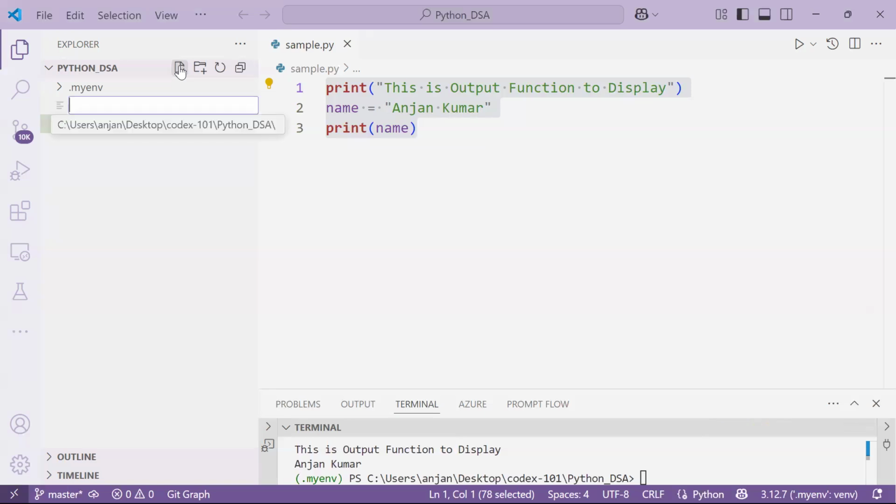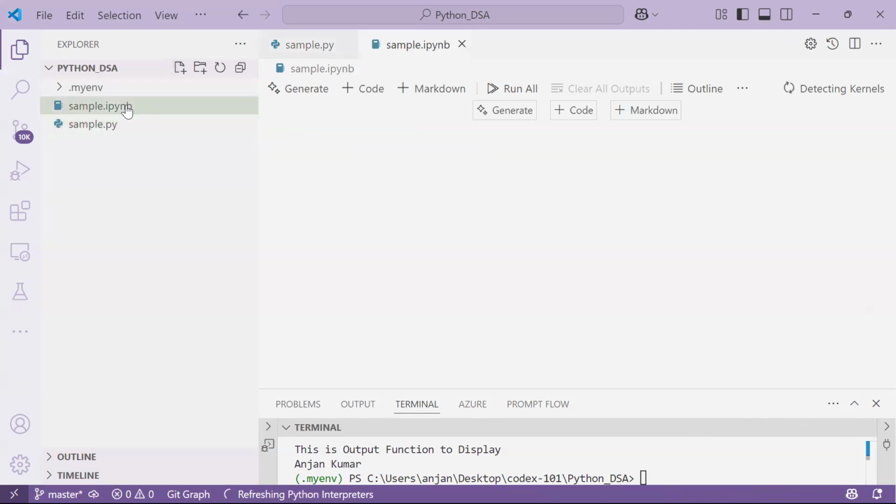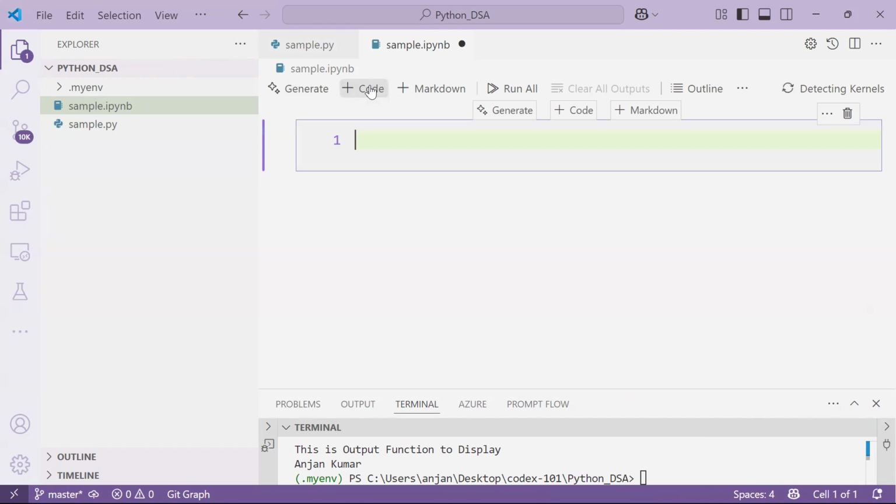For interactive mode, I can save the file name as .ipynb. I means interactive, PY means Python, NB means notebook. So there we are going to create that notebook, and there we can write some kind of code in a code cell. Here the plus code button is there, right? If we click on plus code, we can write some statements. For example, hello.